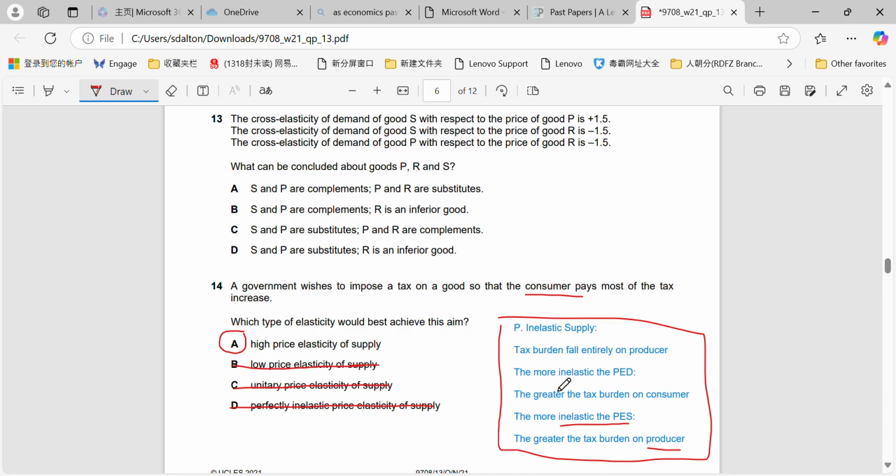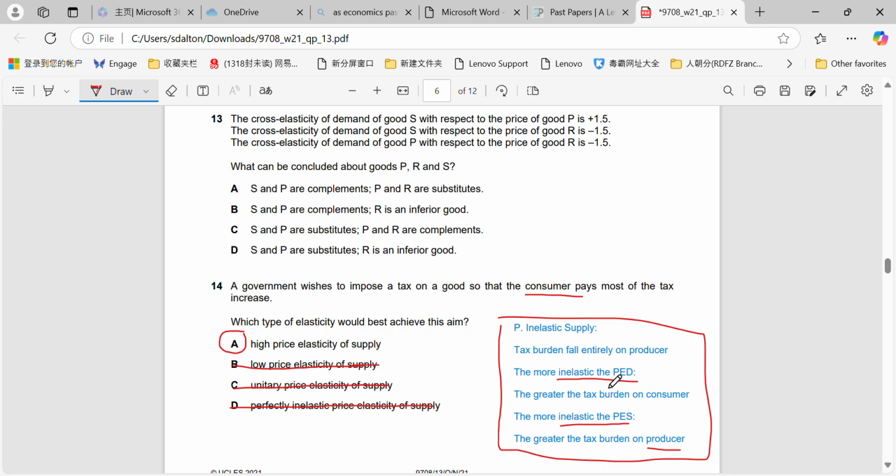If you want to remember it like this, you can. More inelastic PED, greater the burden on the consumer, therefore more elastic PED, the greater the burden on the producer. Perfectly inelastic supply, 100% of the incidence or burden of the indirect tax falls on the producer.